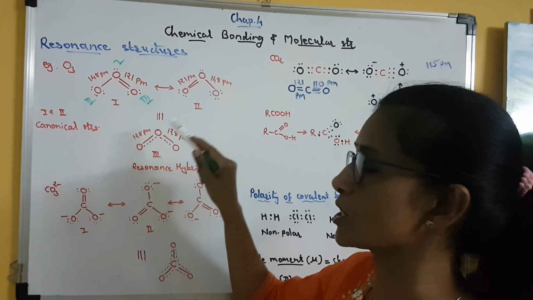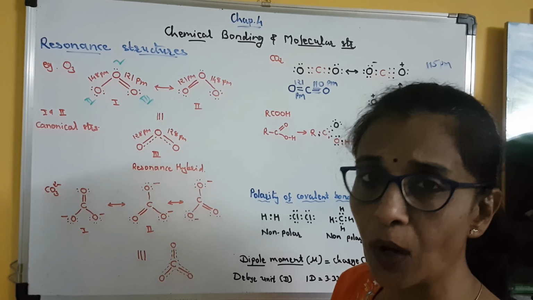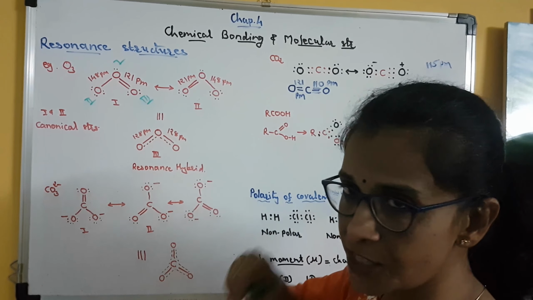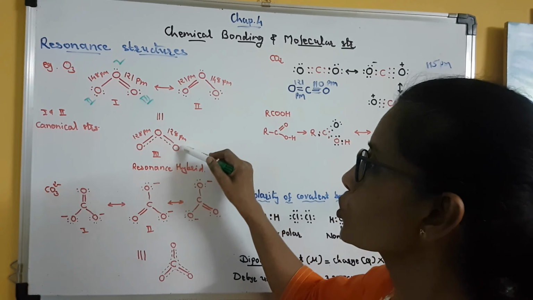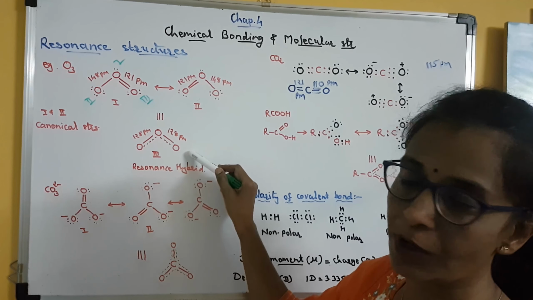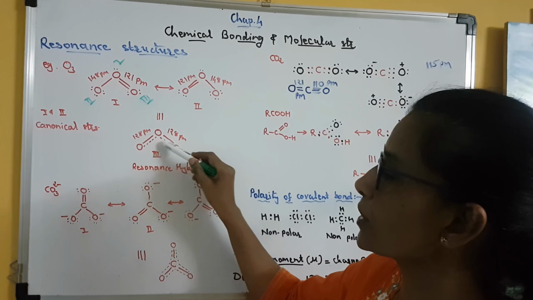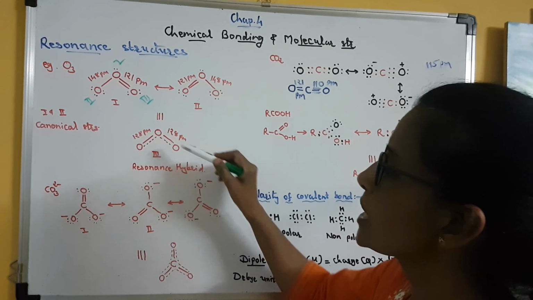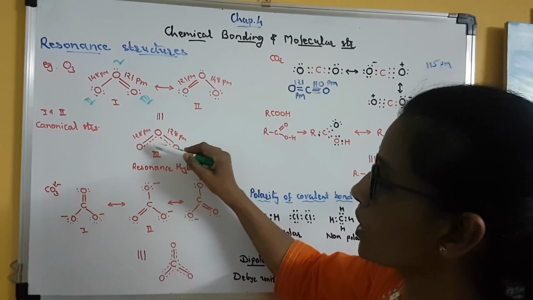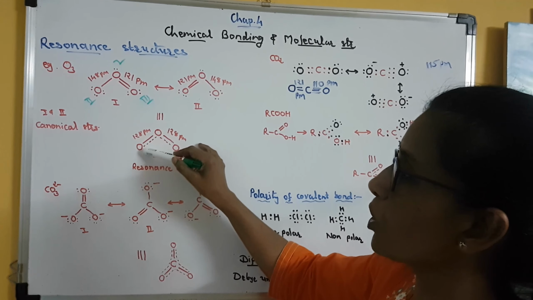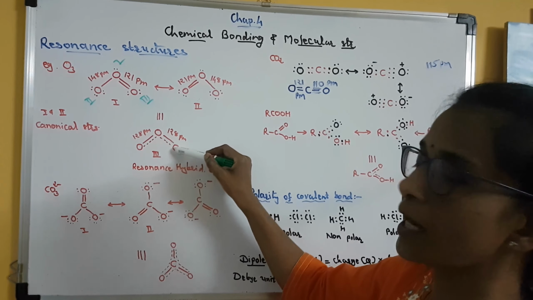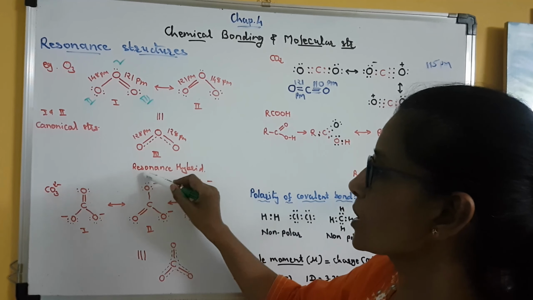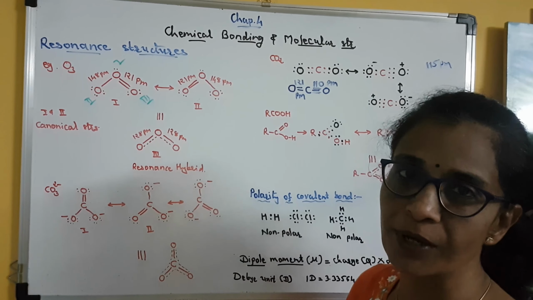They are the structures which interconvert into one another. Clear? And so at an intermediate stage we can say that ozone must have this type of structure in which the dotted line represents the position of the double bond. It means according to this structure, the double bond can be between oxygen 1 and 2, or between oxygen 1 and 3. So this structure is known as the resonance hybrid.